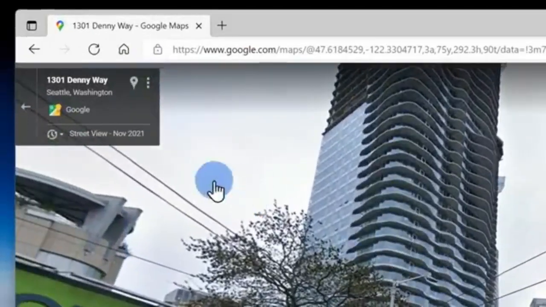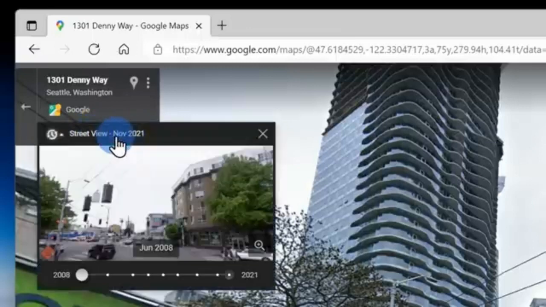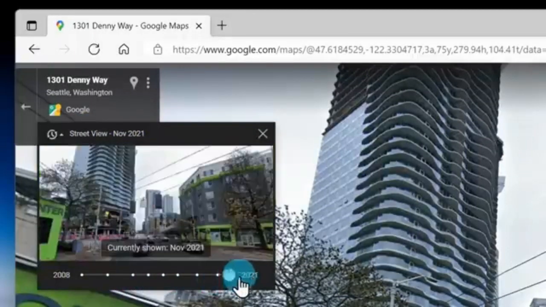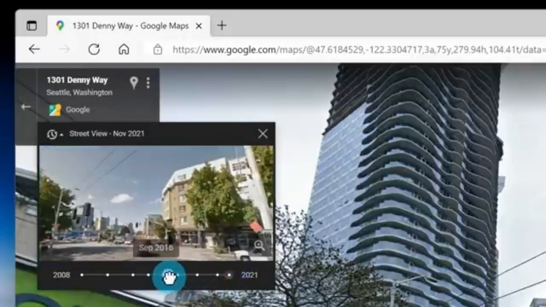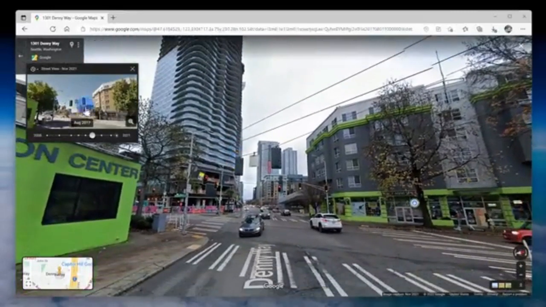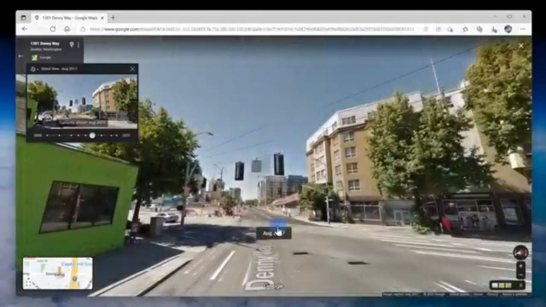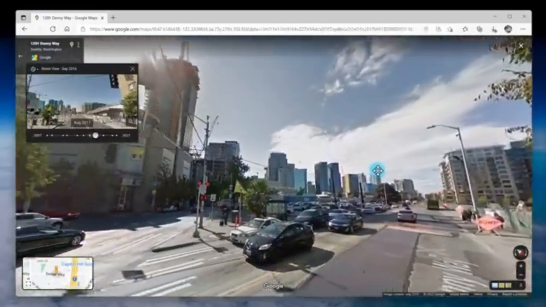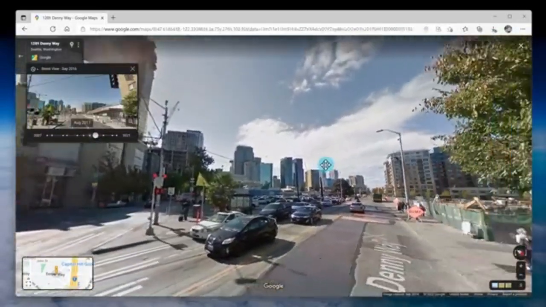In the top left-hand corner, I can see the date of the photo. But if I click on that, I can also go back in time and access past photos. So here you see that in this current photo, there are some large condo buildings at this intersection. But now if I go back in time, just a few years ago, these were all parking lots. It really shows you the massive construction growth going on in the city of Seattle right now.